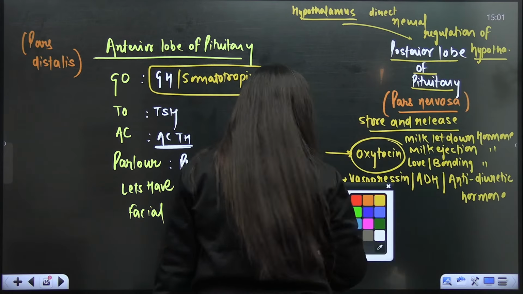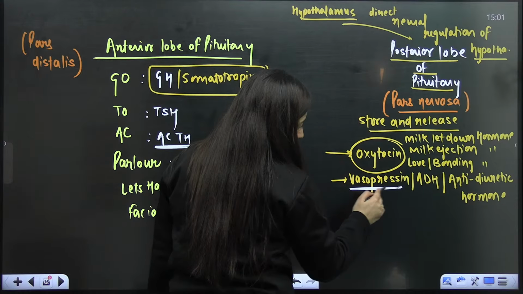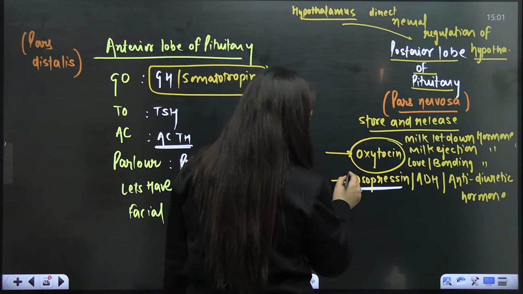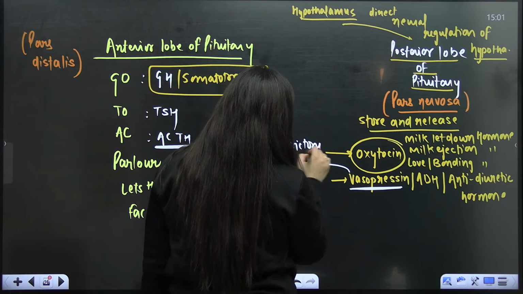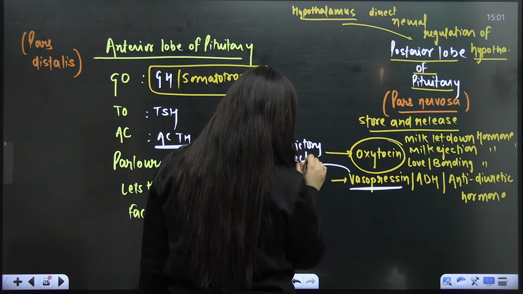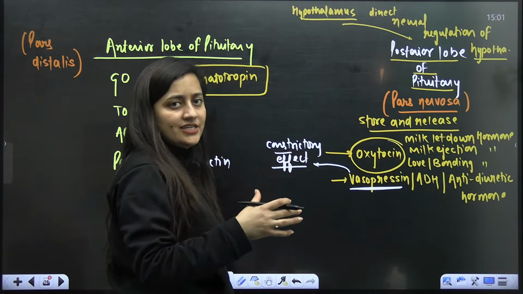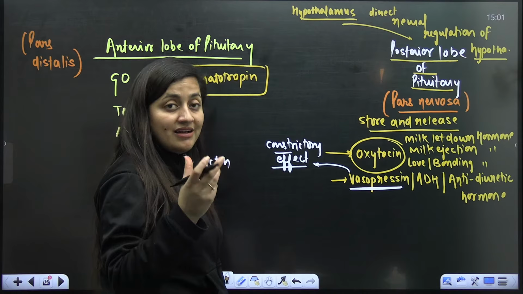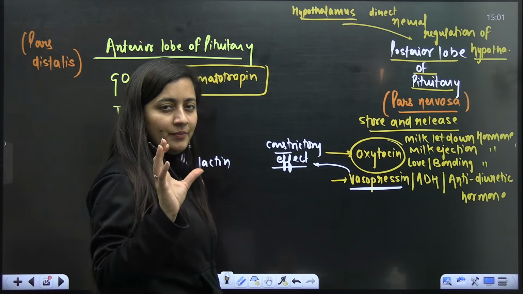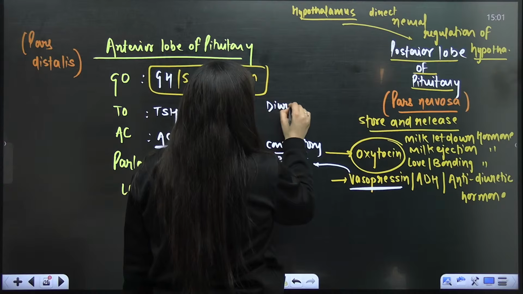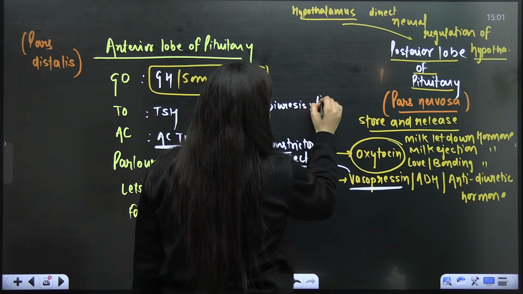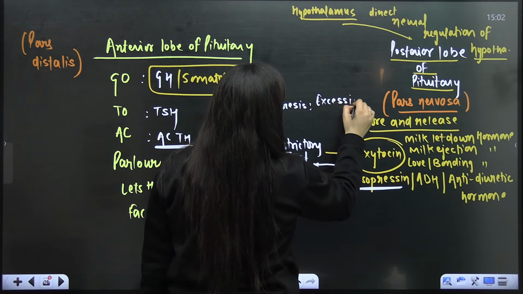When you talk about vasopressin, it helps in regulating the kidney function. It has a constrictory effect on the vessels, you can see that. If you remember the RAS mechanism, ADH, antidiuretic hormone. What is diuresis? Diuresis means excessive urination.